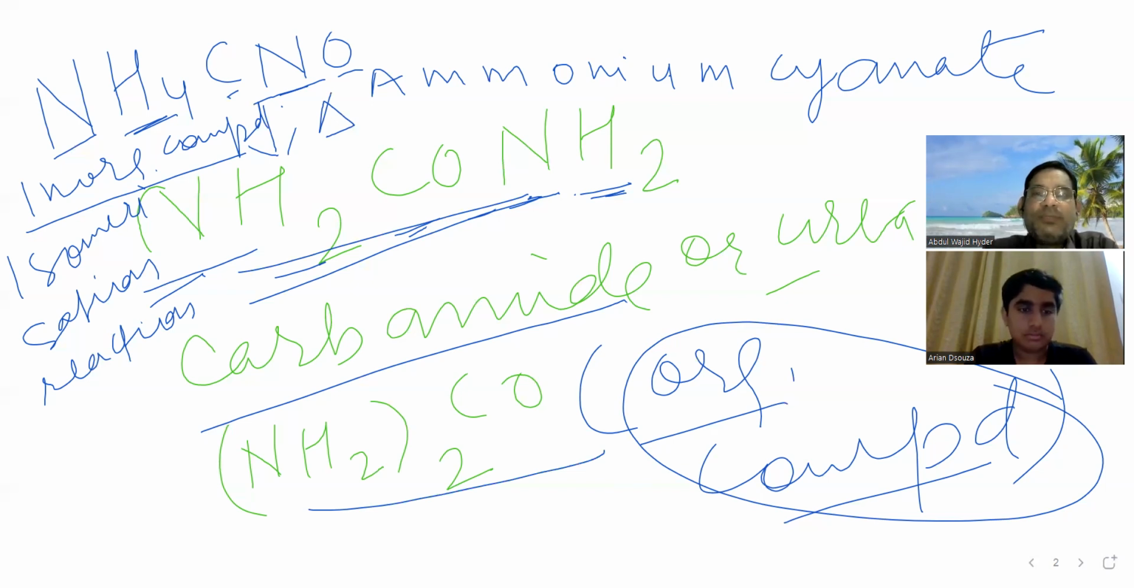In this isomerization reaction, the inorganic compound ammonium cyanate is heated in the lab and gets converted into urea, NH2CONH2, that is carbamide, an organic compound. This was the first organic compound which was synthesized in the lab.